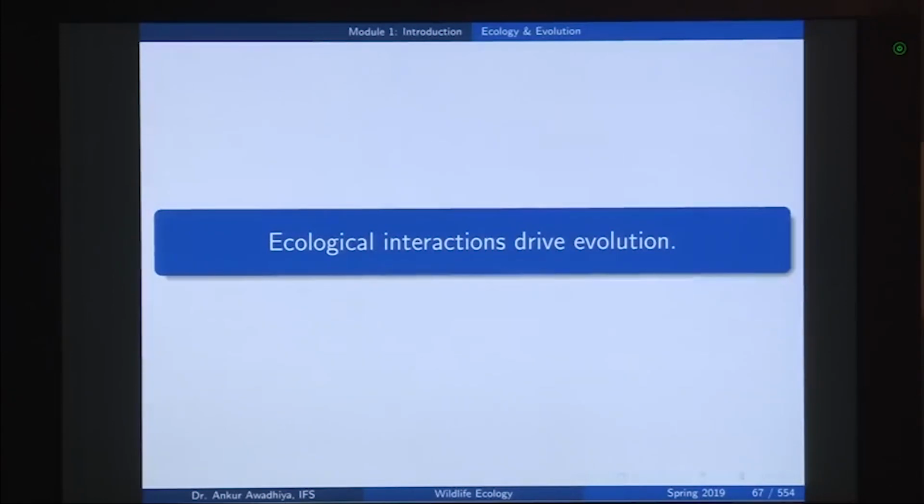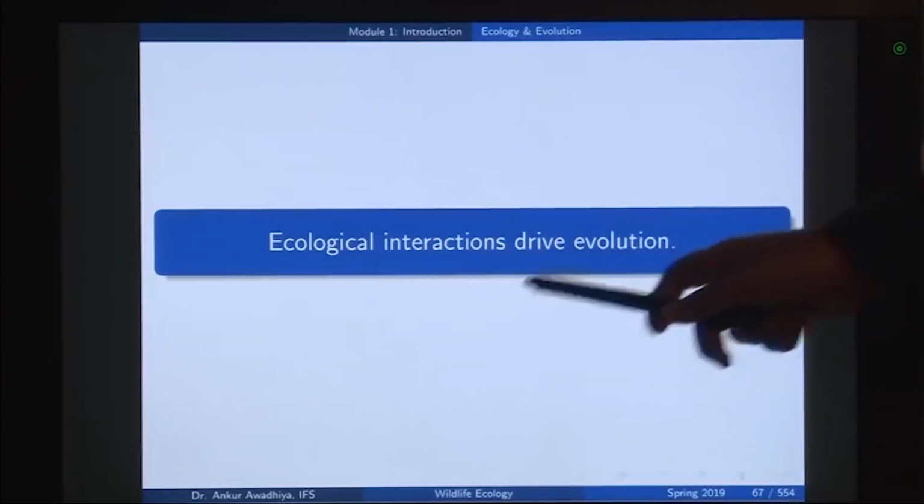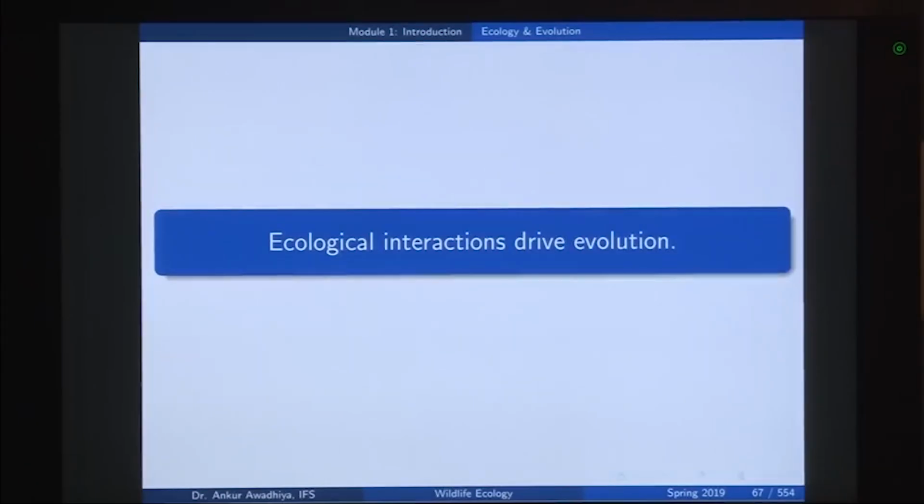And then we moved on to the process of co-evolution, where different species are interacting with each other and driving each other's evolution. Not only do the species interact with themselves, but they also interact with the environment. So, any changes in the environment also drive evolution. So, all of these in total show that ecological interactions are driving evolution, which is a very important reason to understand wildlife ecology.